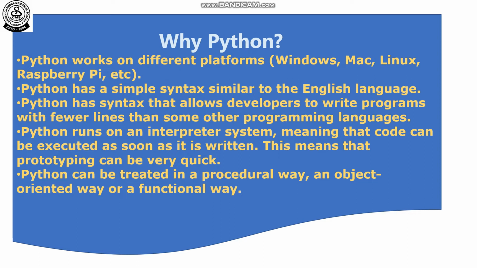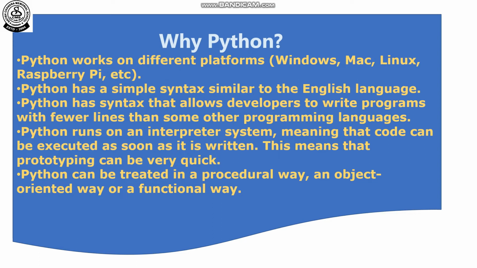Python syntax, that means grammar, and the rules and processes of using code, are very simple and very easy to modify. Python runs on an interpreter system, meaning that the code can be executed as soon as it is written. This means that prototyping can be very quick.